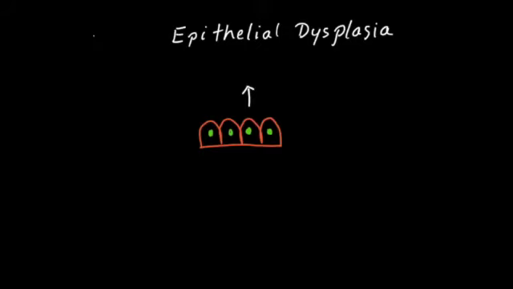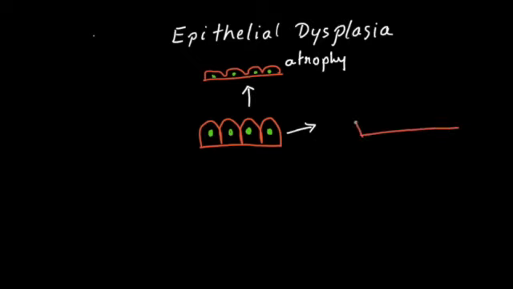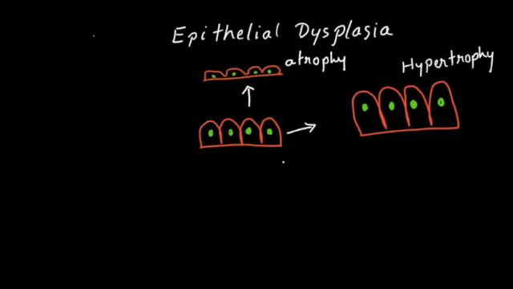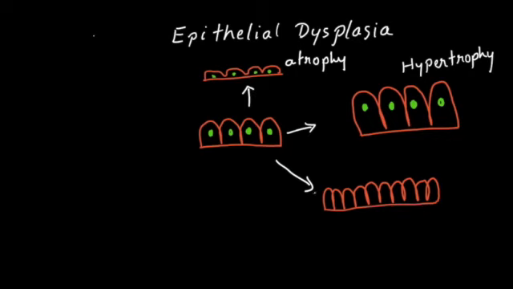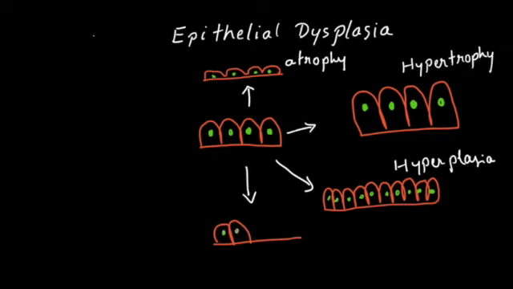Sometimes what happens, because of the external agent, the cells may shrink in size and such shrinkage is called as epithelial atrophy. Sometimes they may increase in size, and this is called as hypertrophy, epithelial hypertrophy. And here is a situation where there is increase in number of cells. There is no change in the size of cell but increase in number of cells, and it is called as epithelial hyperplasia. And if the number decreases, you call it as hypoplasia, epithelial hypoplasia.